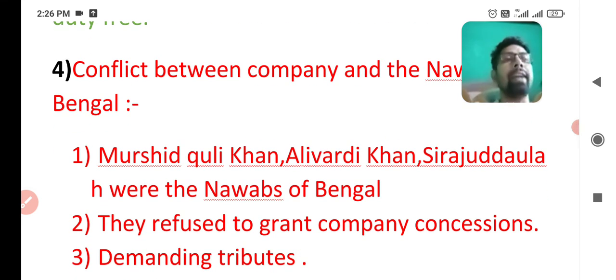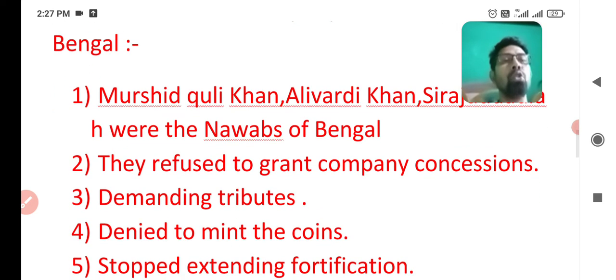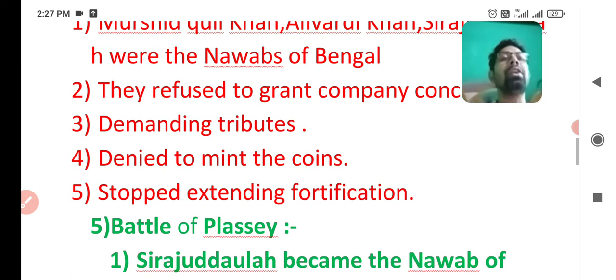And after the death of Aurangzeb, there were Nawabs in Bengal, and the main Nawabs of Bengal were Murshid Khan, Alivardi Khan, and Sirajuddaula. These were the Nawabs of Bengal. After the death of Alivardi Khan, Sirajuddaula became the Nawab of Bengal, and all of them refused to grant the company concessions.